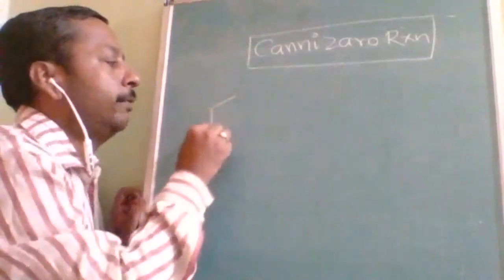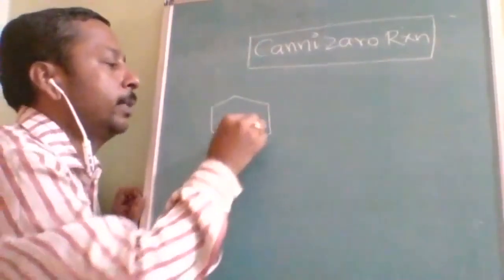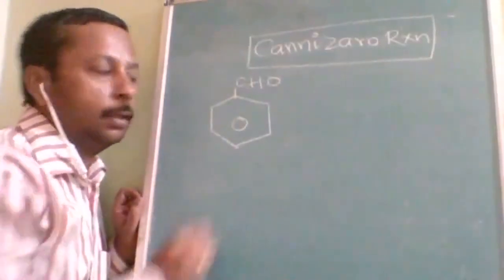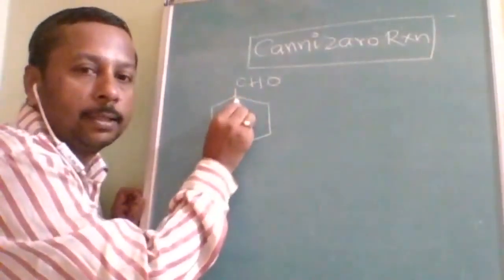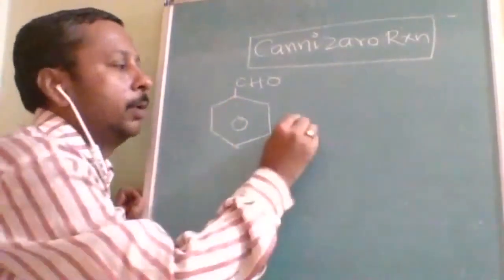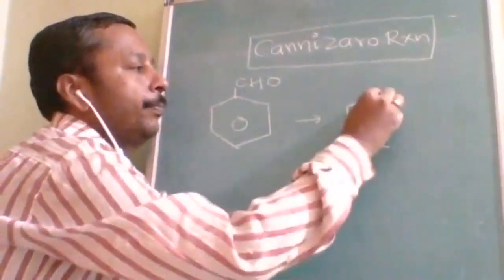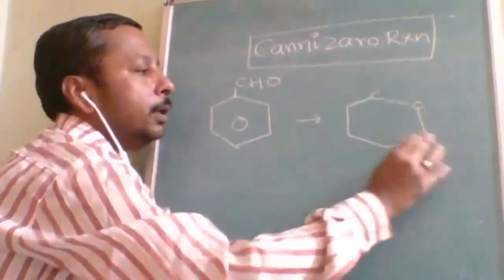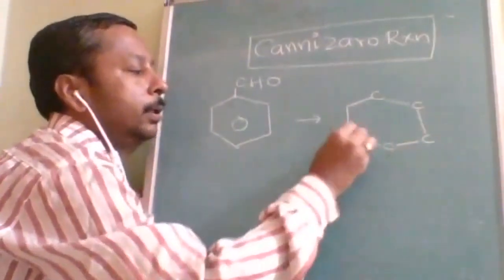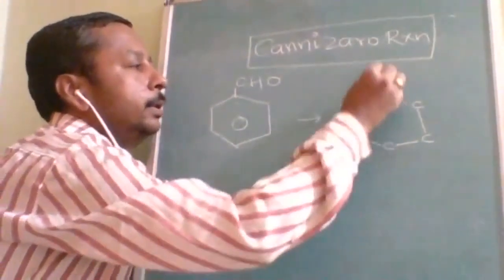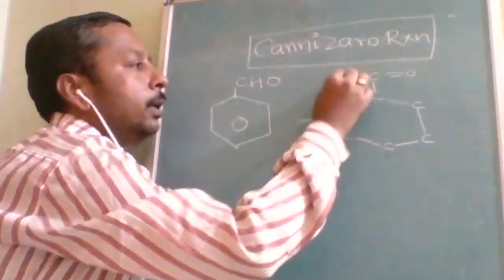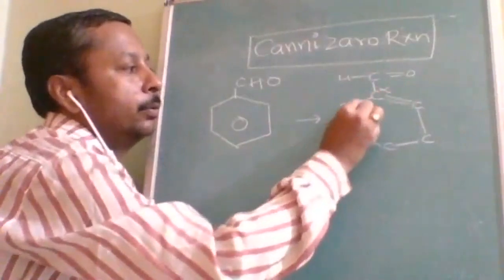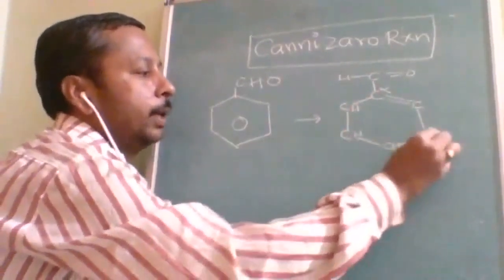The very famous reactant is benzaldehyde. Here the alpha carbon is there, but there is no alpha hydrogen. How? This is the carbon, and all corners are occupied by carbon. It is attached to another carbon with a double bond, so this is the alpha carbon, but there is no place for accommodating alpha hydrogens.